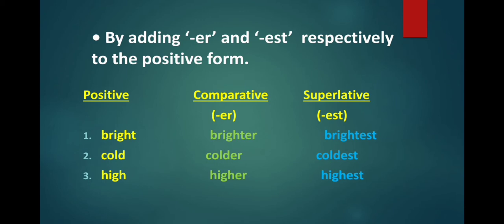Similarly, cold becomes comparative degree by adding ER and superlative degree by adding EST. So it will become cold, colder, coldest. See the third one, high. High becomes the comparative degree by adding ER and superlative degree by adding EST. So high, higher, highest.